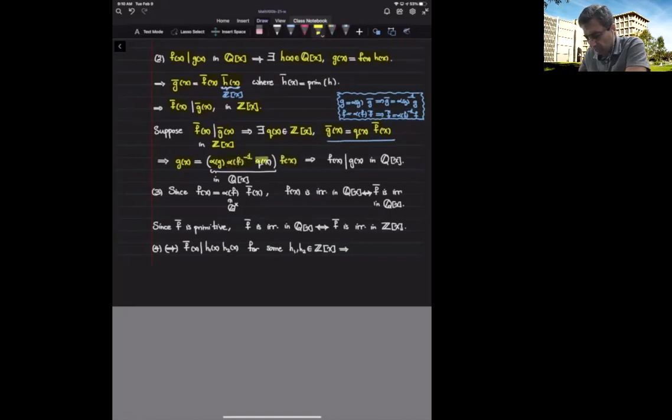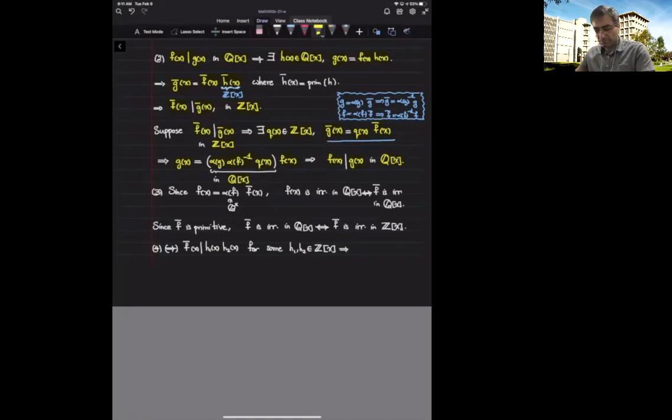And the q is still there. And notice that this is a polynomial with rational coefficients. So all of a sudden, I'm writing g as a multiple of f by a factor inside Q bracket x. So f divides g in Q bracket x.